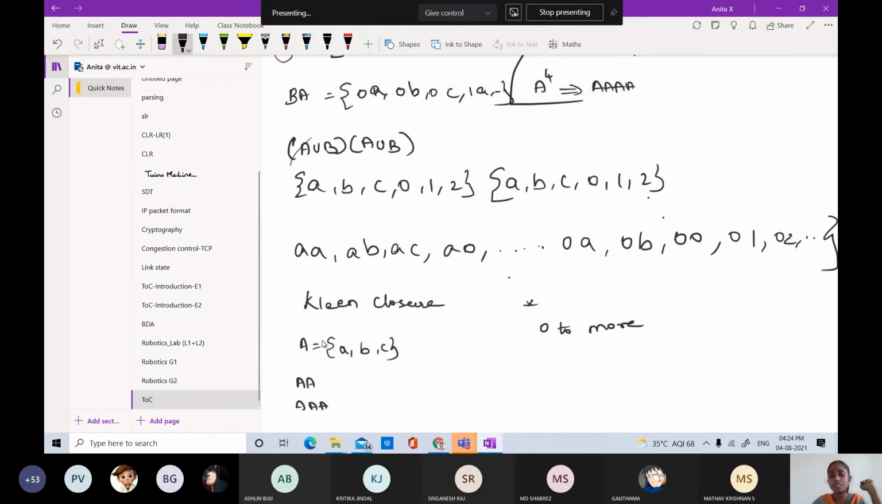Okay, so here in this case, you can see this is A power 1 and this is A power 2 and this is A power 3. Likewise, it goes on.